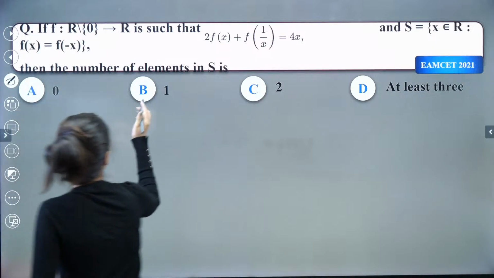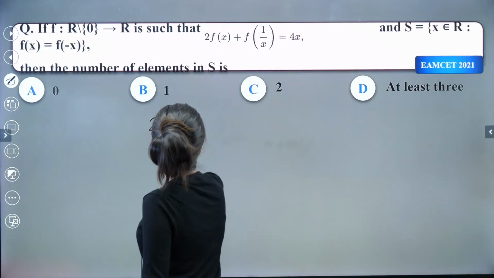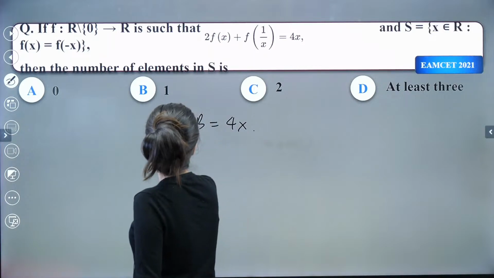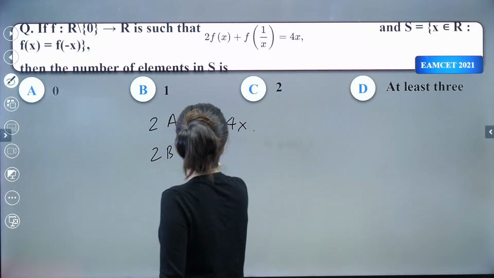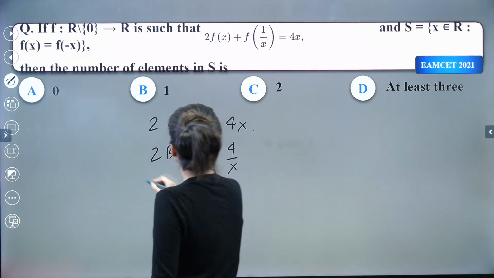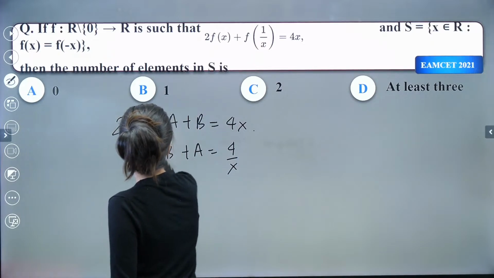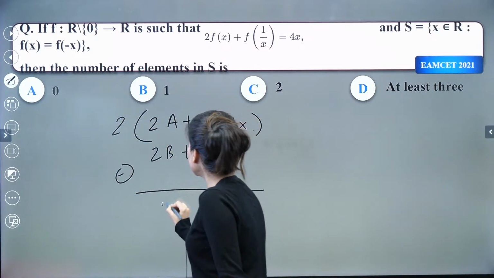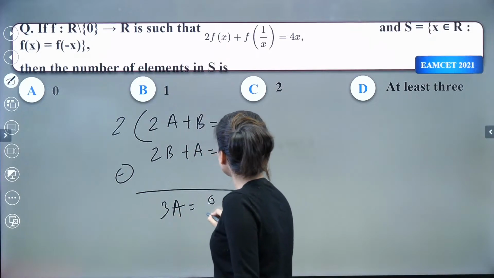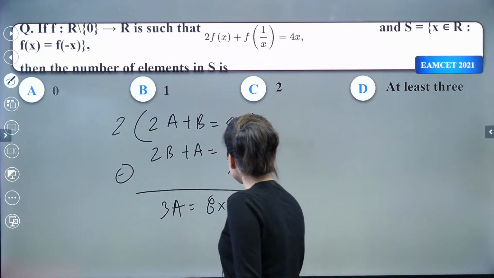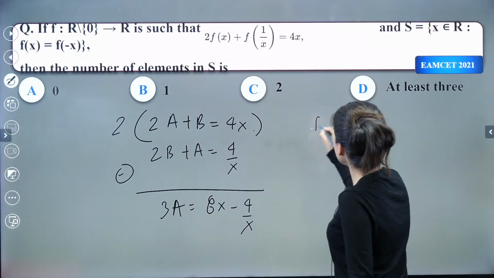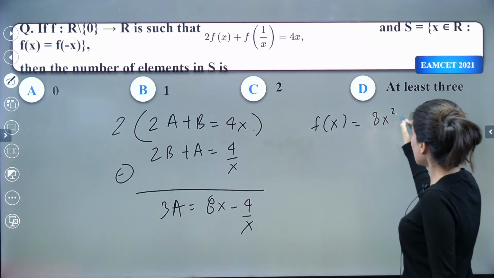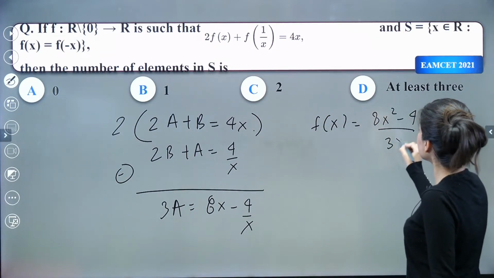Sorry. Okay. So can you clearly see 2a plus b is equal to 4x, and clearly 2b plus a is equal to 4 by x. Now if I multiply this with 2 and subtract, what do you get? So 2 2s are 4. So 3a will be equal to 8x minus 4 by x. Yes, this is fine now. So your fx is coming out as what? 8x square minus 4 upon 3x. This is your fx, right?